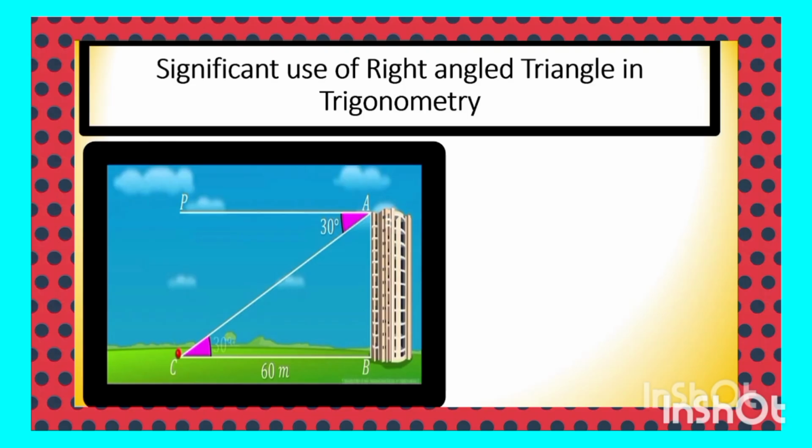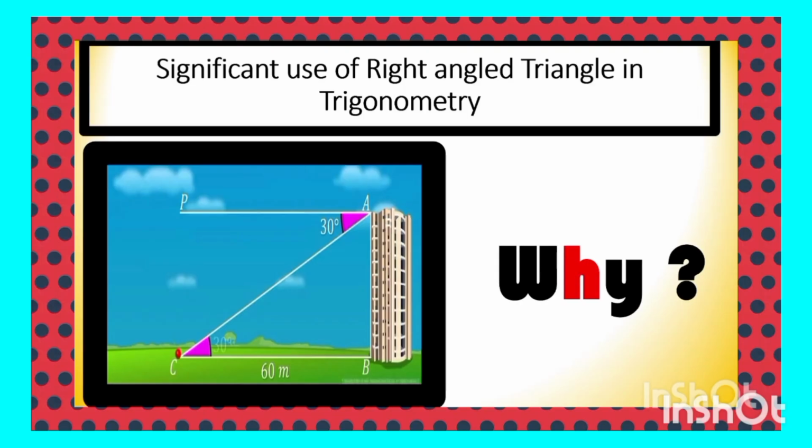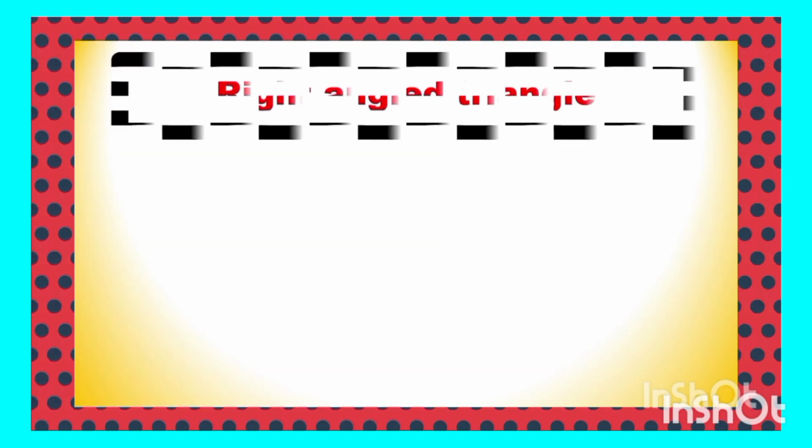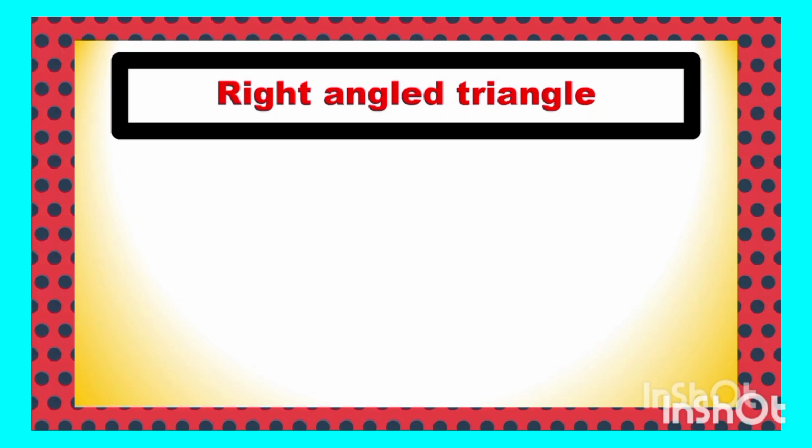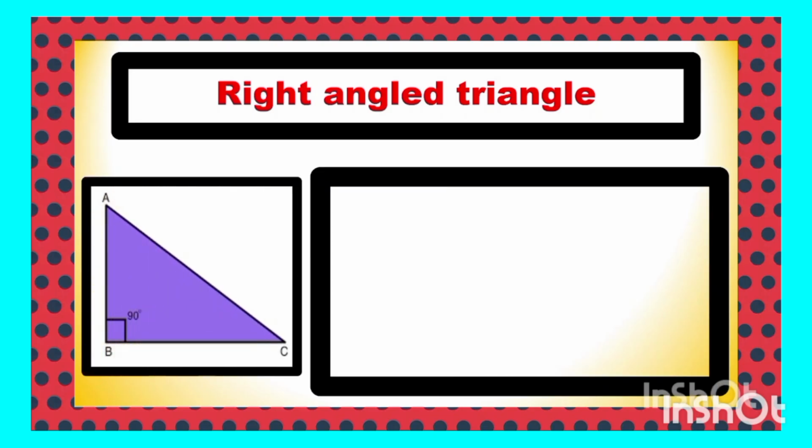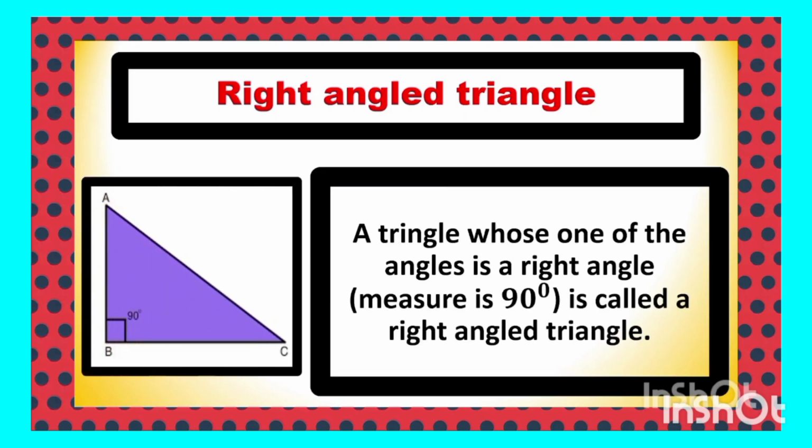So, to study trigonometry, the right angle triangle is most important to know. The three components of trigonometry we are going to discuss are the most important. Before we study, what is a right angle triangle? All of you know, a triangle in which one of the angles is a right angle, or equal to 90 degrees, is called a right angle triangle.